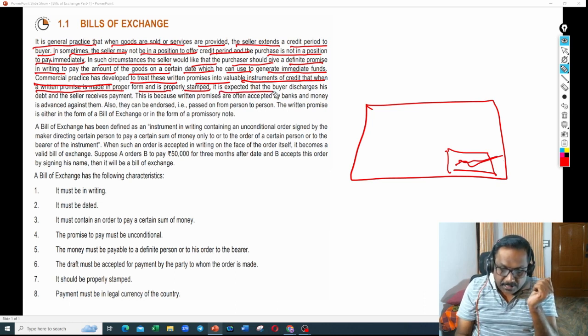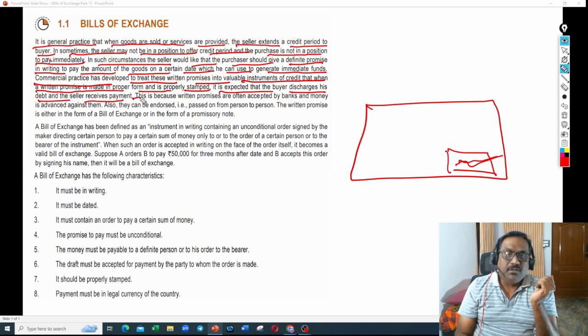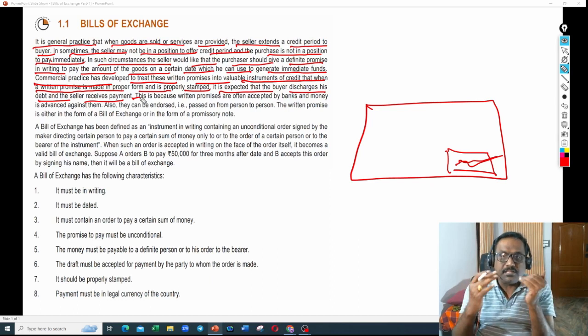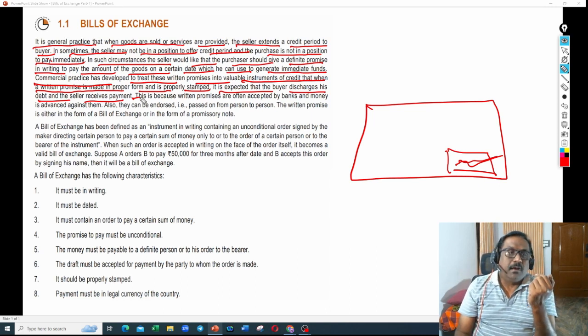It is expected that the buyer discharges his debt and the seller receives payment. On the due date, the buyer is supposed to pay that amount to the order or to the bearer of the instrument, and he will discharge his obligation. This is because written promises are often accepted by banks and money is advanced against them.